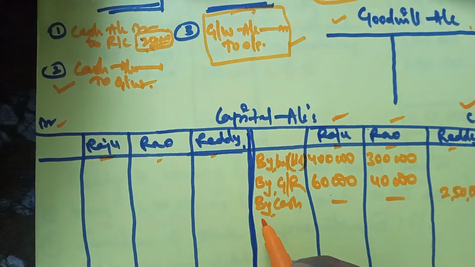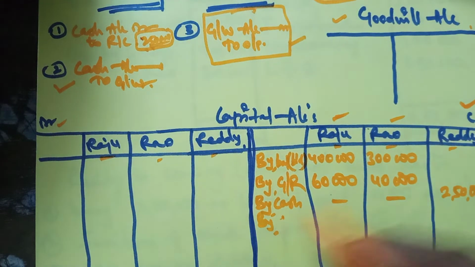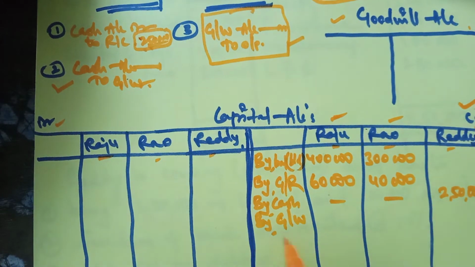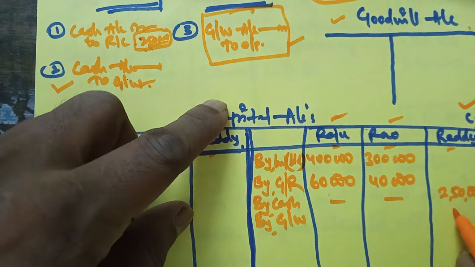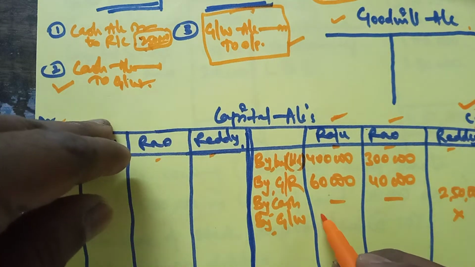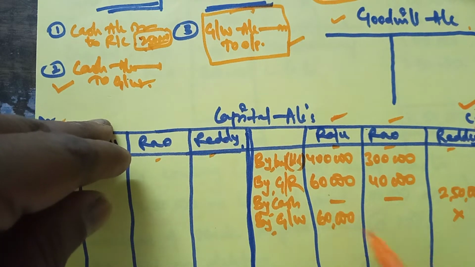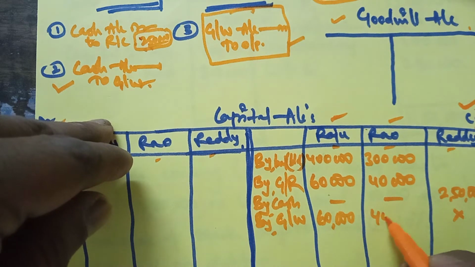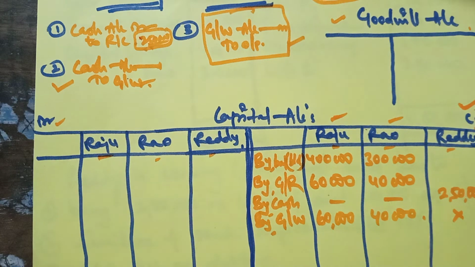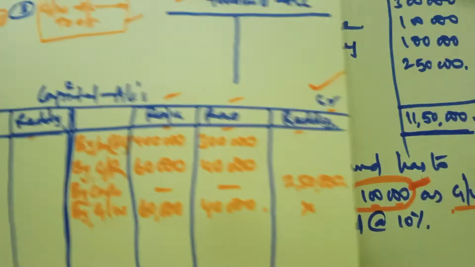Then after writing in the cash account, immediately goodwill, whether brought in cash or created, should be distributed among the old partners. When it is distributed, the capital accounts get credited. Write on the capital account credit side goodwill and distribute it among the old partners. It is 1 lakh, ratio is 3:2. So Raju's share in goodwill will be 60,000, Rao's will be 40,000. Okay, sir. Like this, goodwill should be distributed among all partners.